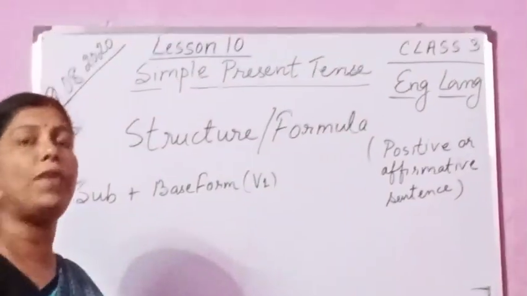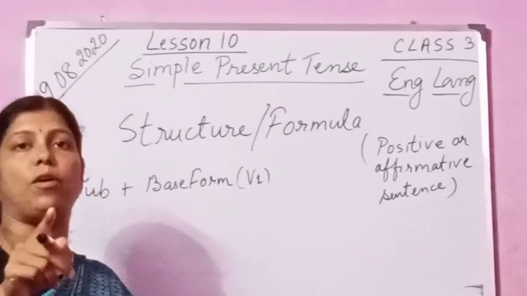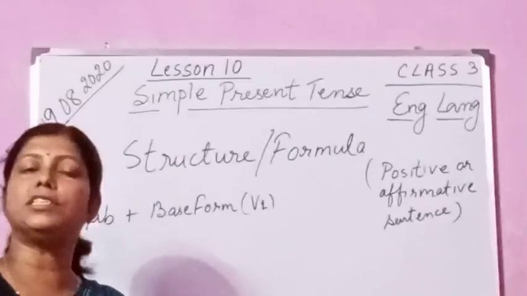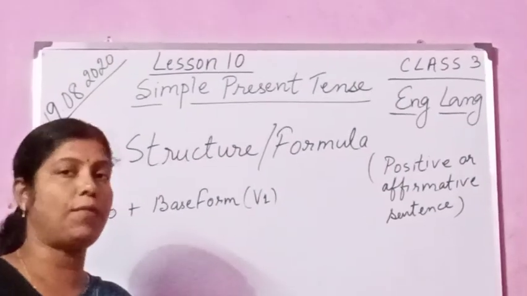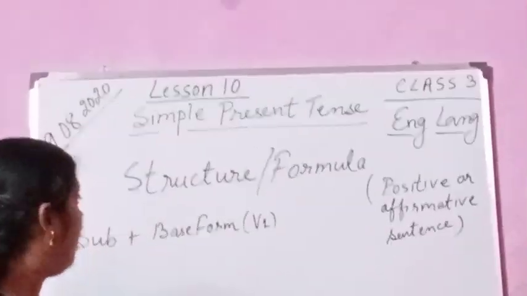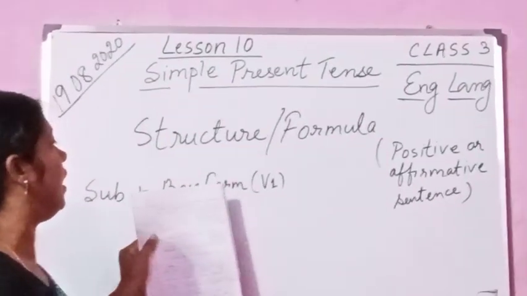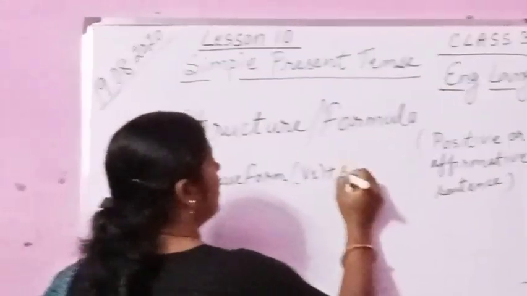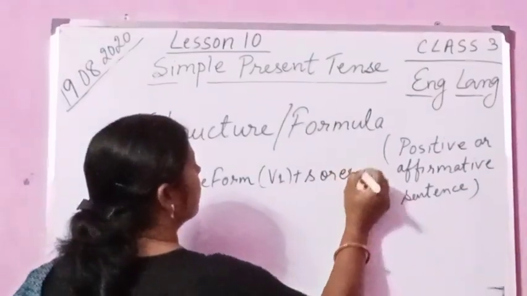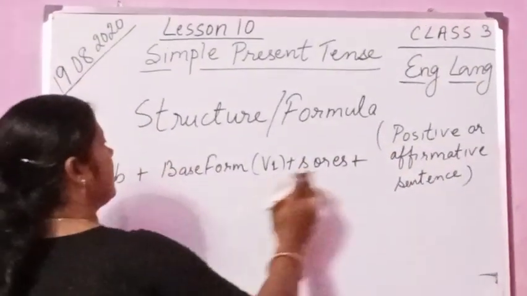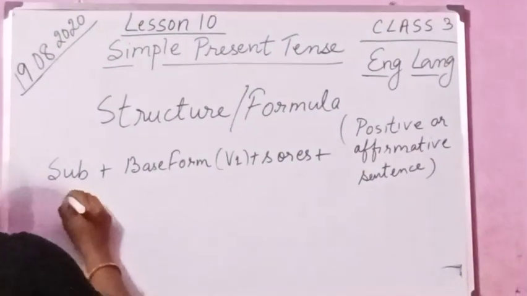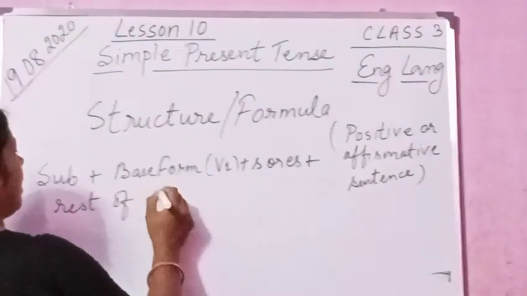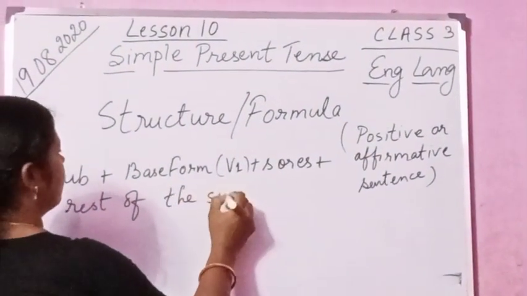If I say go, went, gone, go is the base form V1, went is V2 and gone is V3. You have to understand this. Now subject plus base form V1 plus s or es plus rest of the sentence. The rest of the sentence is the object of the sentence.